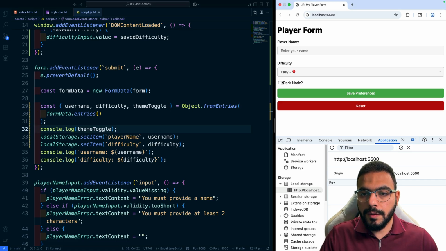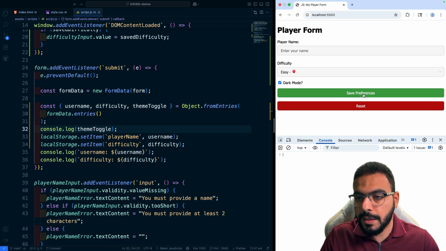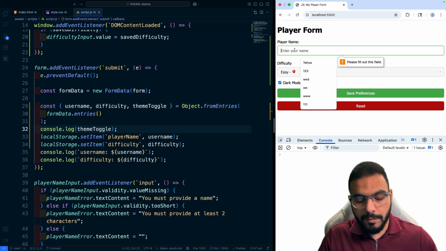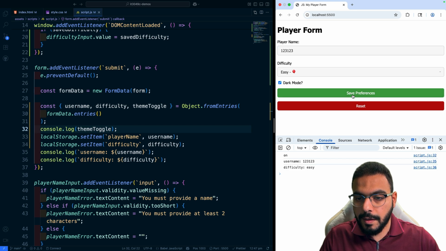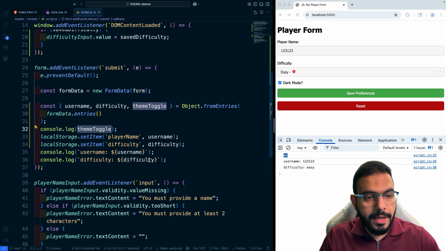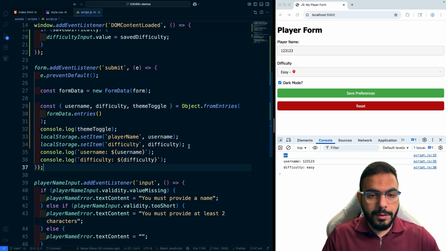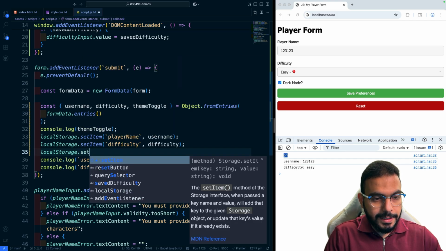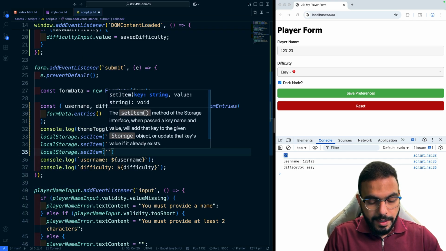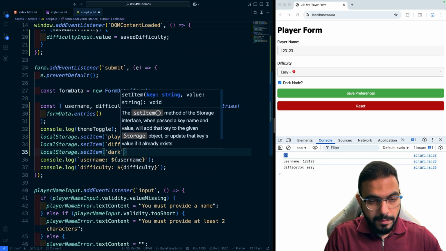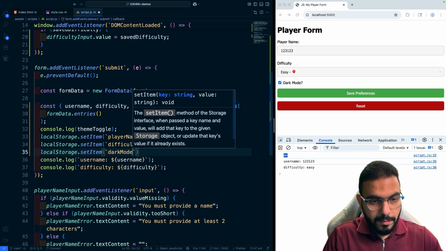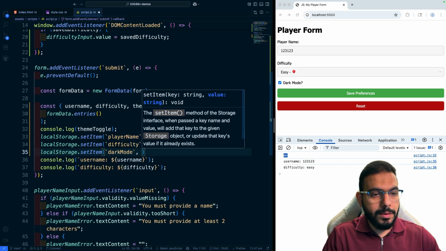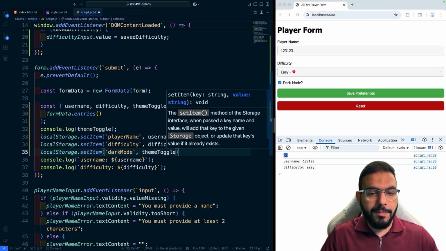Let's see. So if we do select that, hit the save preference, but let me actually go to the console first. Save preferences, still need a name. And here we go. So we get "on" as a response for the theme toggle. All right, that sounds good. So we'll do localStorage.setItem, where the item is dark mode, and the value for this would be whatever came back from the theme toggle.